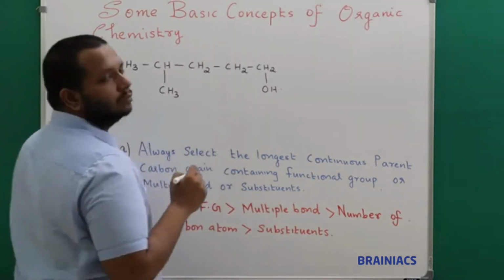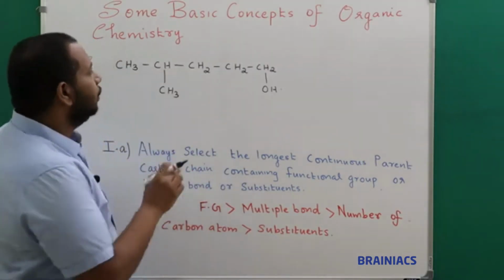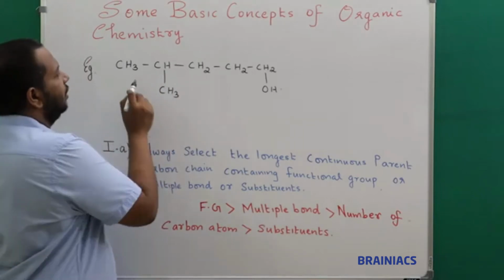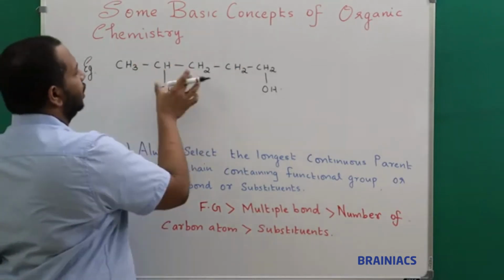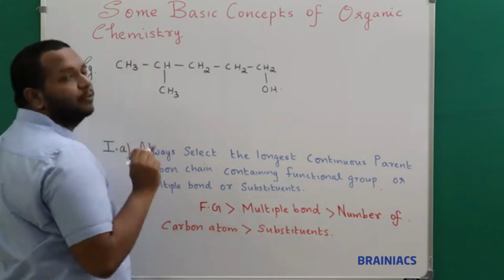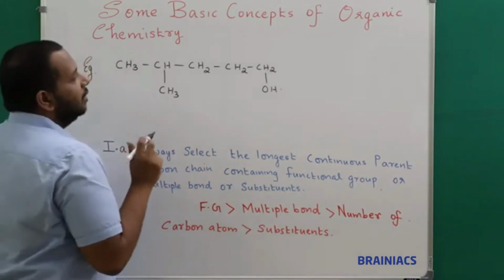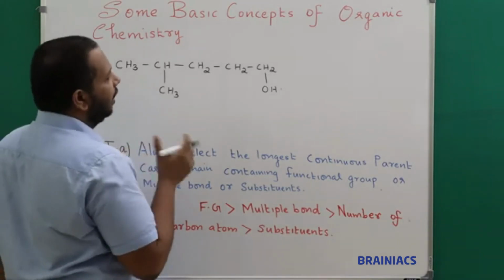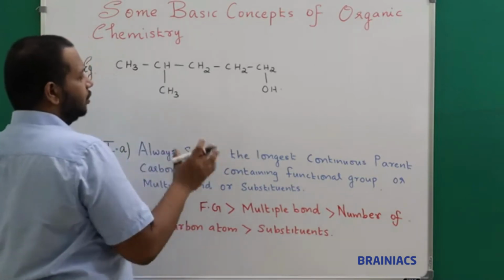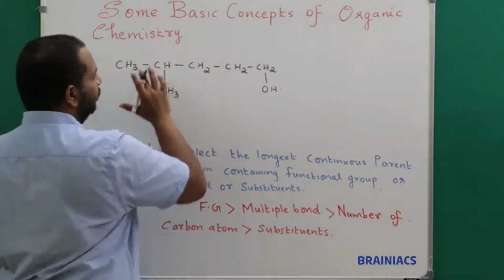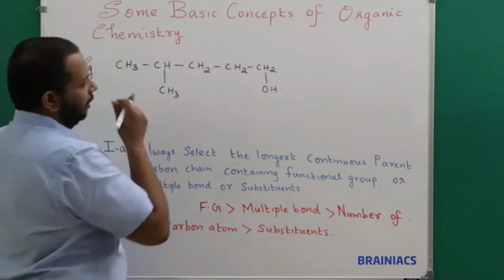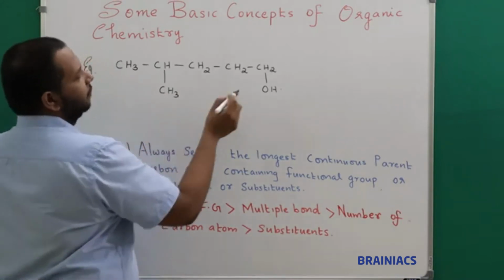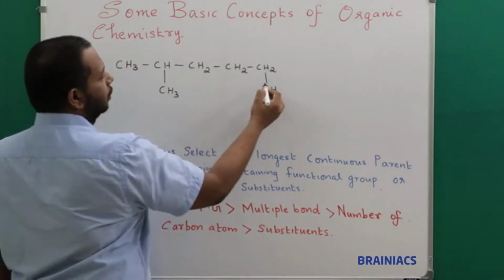Listen here. Now if we look into this system, you can see a biggest chain has been seen. Every time the valency of carbon is 4. Now how to number it? I know that as per my rule I should select the longest continuous chain that is possible. And if I see here, I know that this is a functional group.